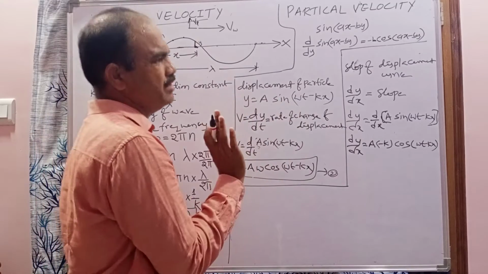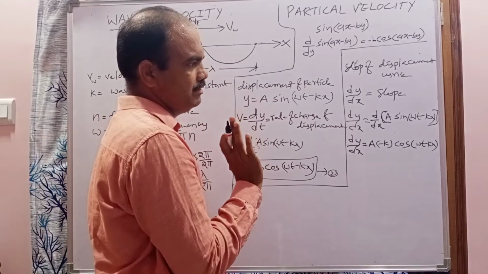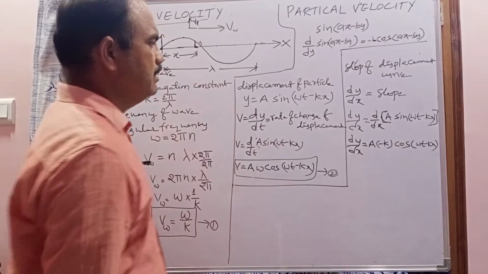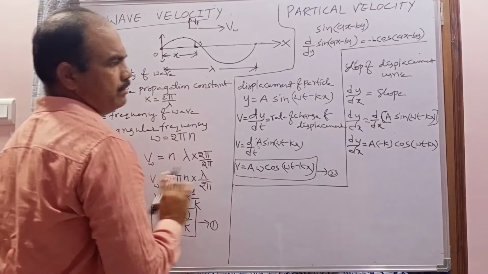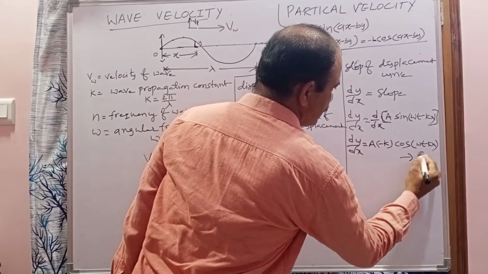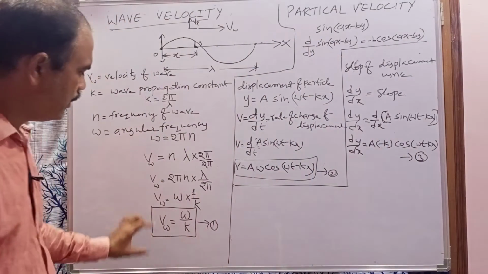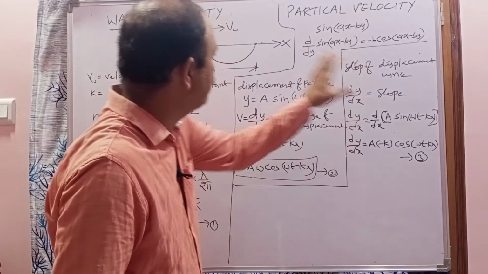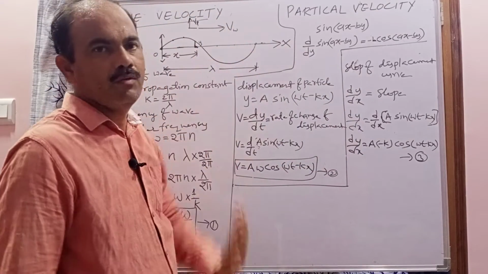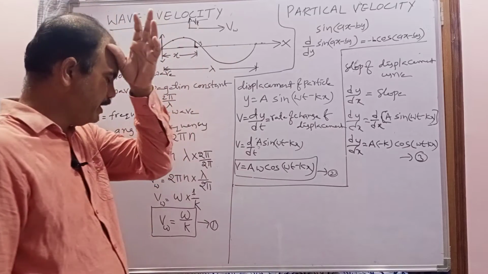These are the shortcuts I am saying to understand. So this is the slope of the displacement curve of the wave. Now consider this equation 3. This is the wave velocity, this is the particle velocity, and this is the slope of the displacement curve.